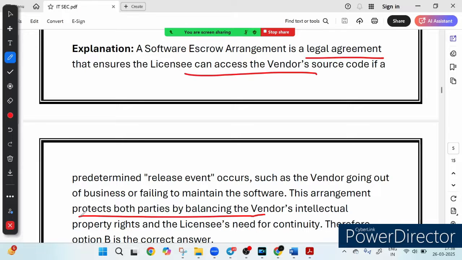It protects the licensee if the vendor fails to provide support, and the source code is held by a neutral third party. Source code is always held by the neutral third party. For example, like a bank locker that is opened only under certain conditions. A software escrow does not mean full ownership, software restriction or vendor control over the access. I hope that makes clear the concept of software escrow arrangement, right?